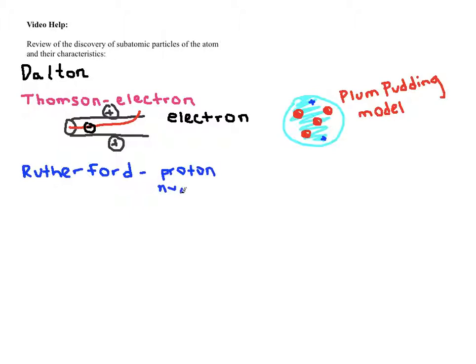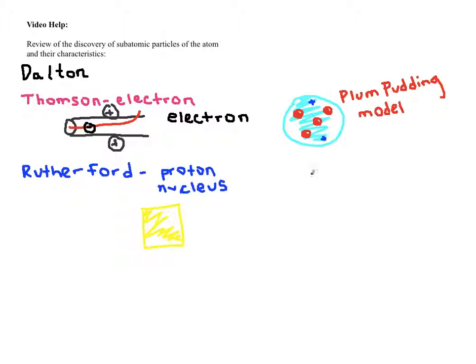All right, so what Rutherford did was he took gold and he pounded it down into a really thin sheet of gold. And the reason why he used gold was because gold is malleable, extremely malleable, so he was able to make a super thin sheet of gold.